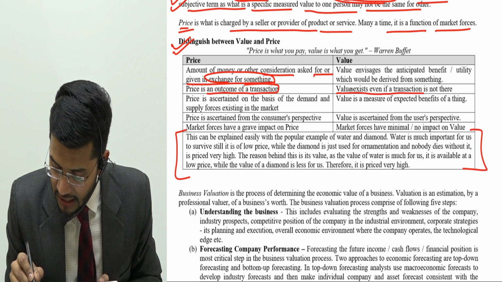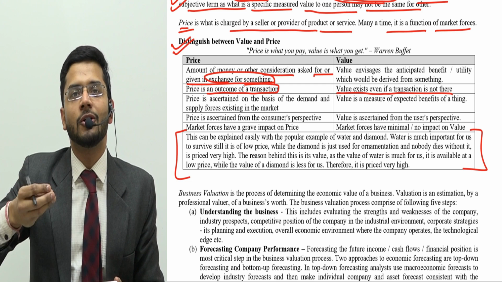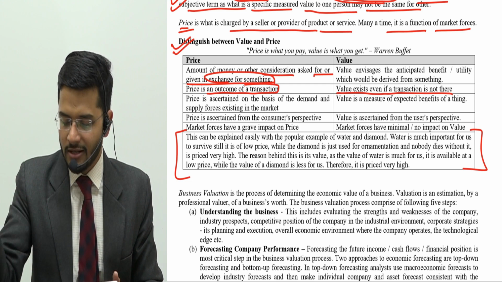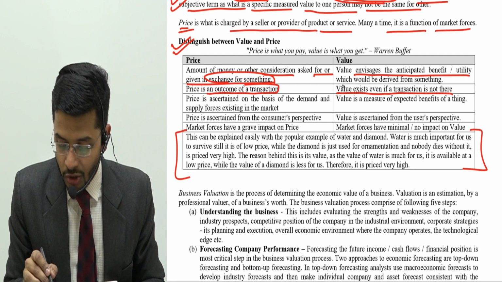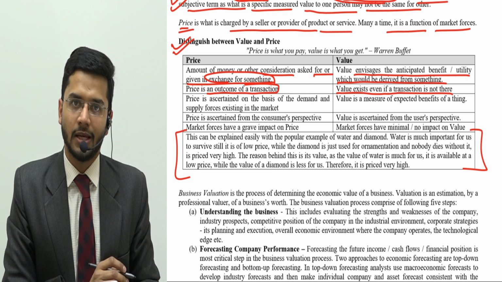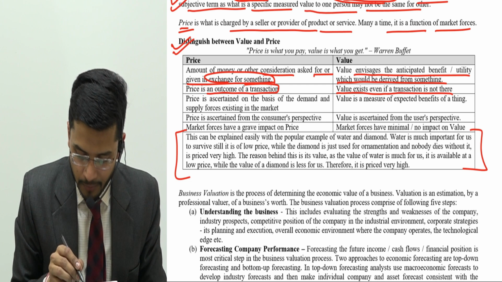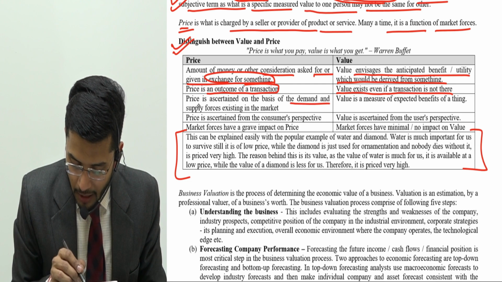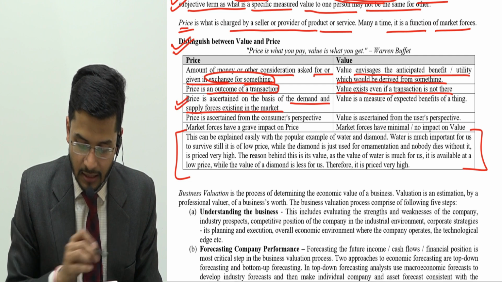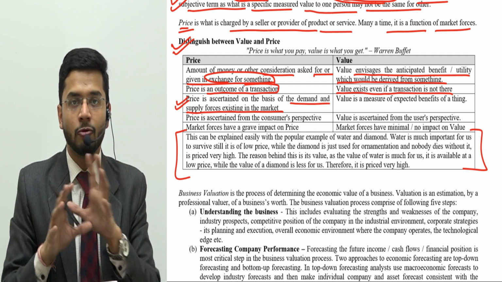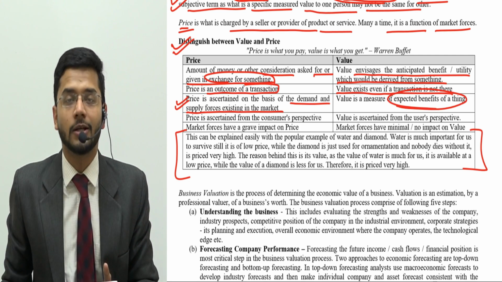However, value exists even when a transaction is not there. Value is a persistent thing attached with a particular commodity or a particular asset, which even if a transaction is not there, value will be there. Value envisages anticipated benefits or utility which would be derived from something. So the benefits which will be derived, that is governed by value. Price is ascertained on the basis of demand and supply forces existing in the market. So price is developed by demand and supply forces existing in the market. However, value is a measure of expected benefits of a particular thing.